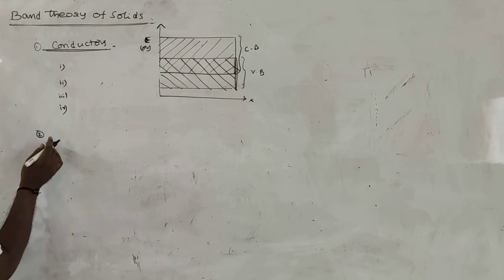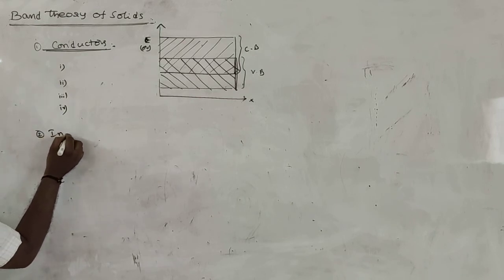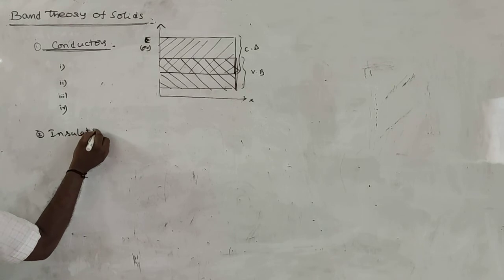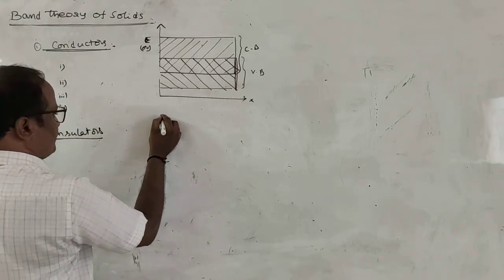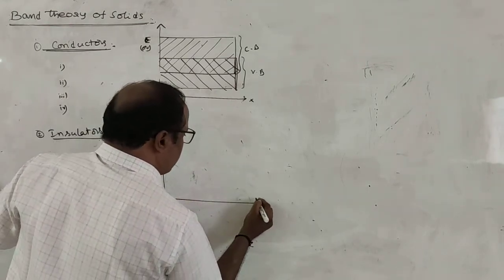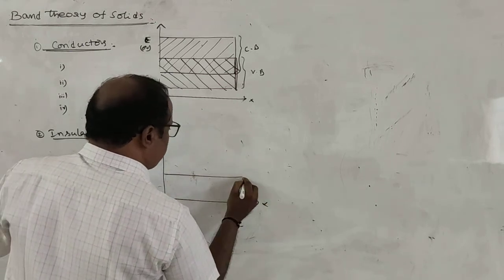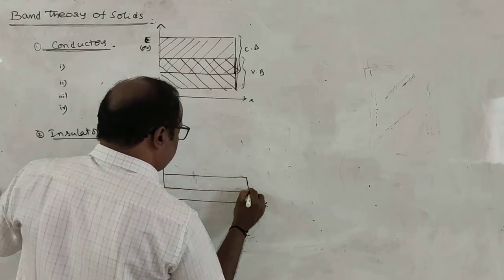Next, second one, in case of insulators, the valence band and conduction band are separated by a large Fermi energy gap.